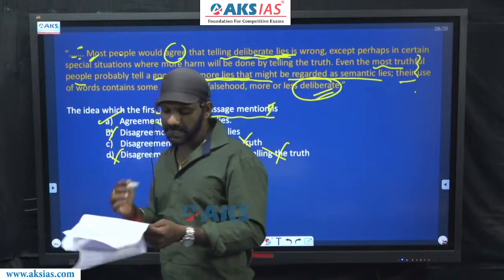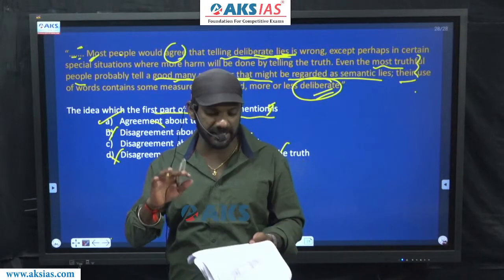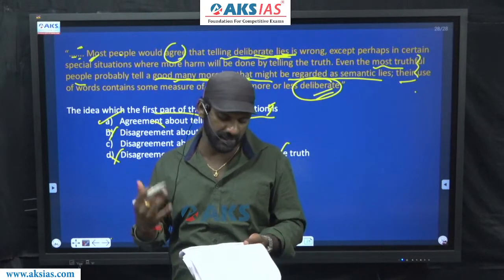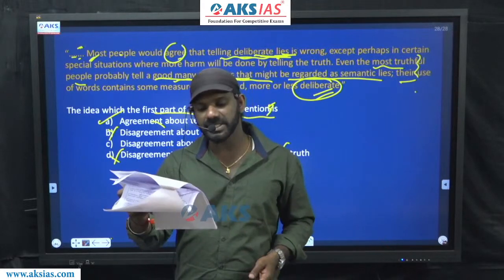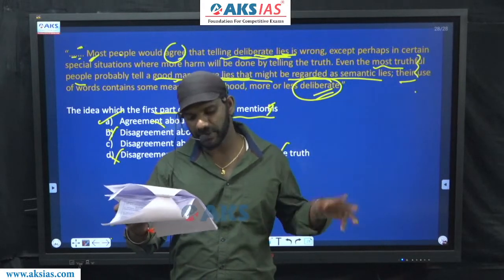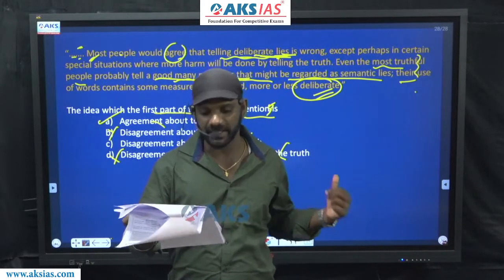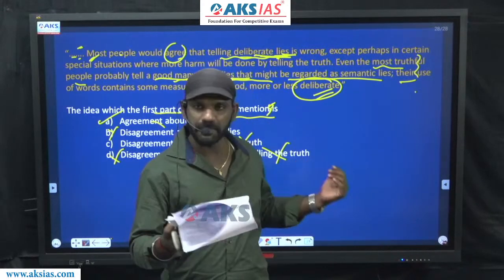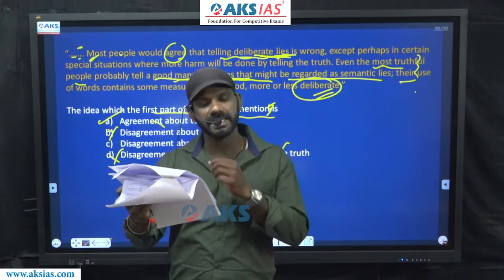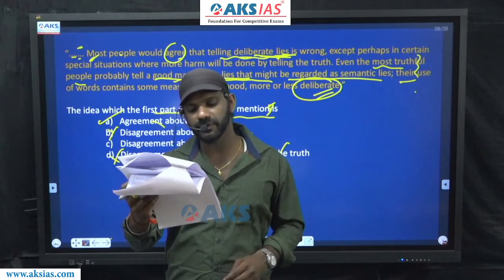So now when we compare A and B, A is eliminated. It says mixing up the true and false. C says falsification of facts, not given in the paragraph, eliminated. D says complete concealment of truth, not given in the paragraph regarding good, truthful men, eliminated. The answer must be option B, intentional mixing up of truth with the false.